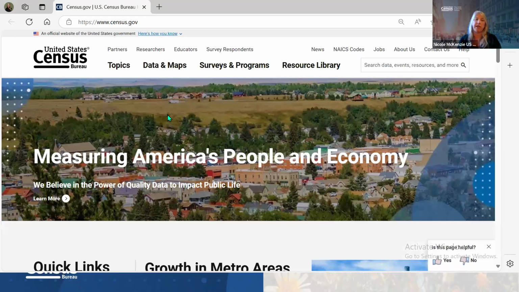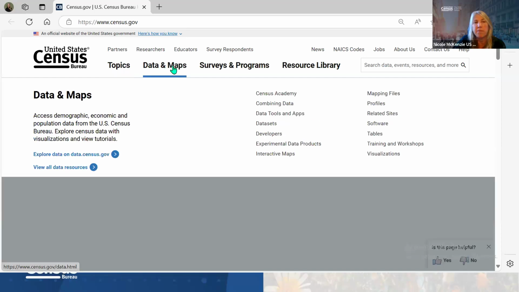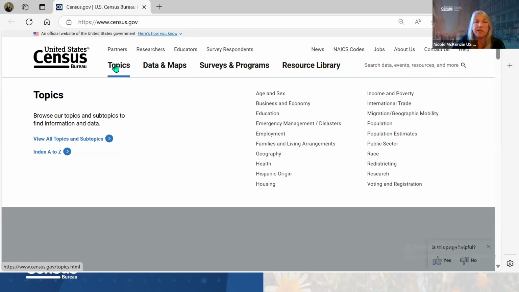So here is the landing page. The website's www.census.gov. And as we look at the top ribbon here, you can see you can scroll across. When you hover over these areas on this top ribbon, it brings up choices.